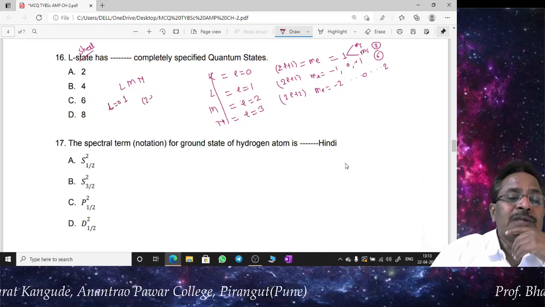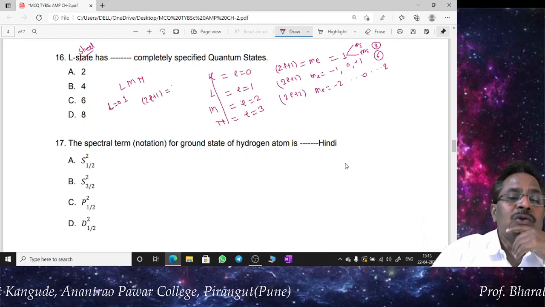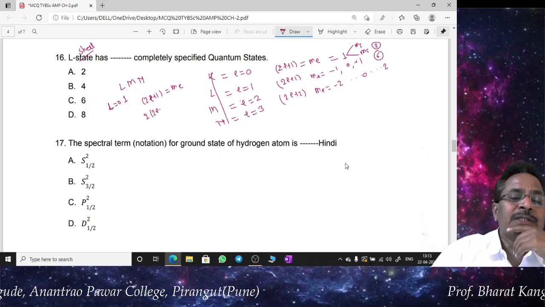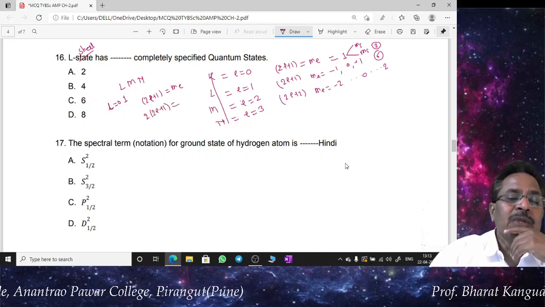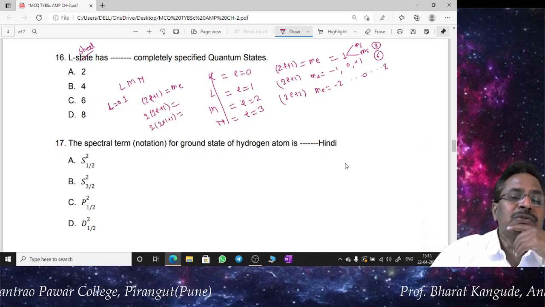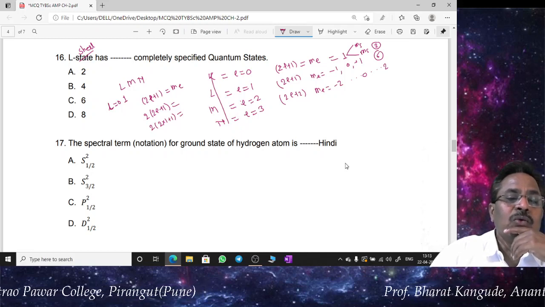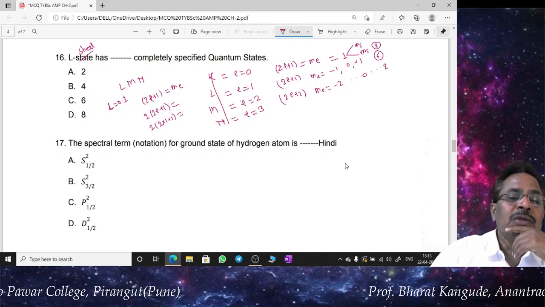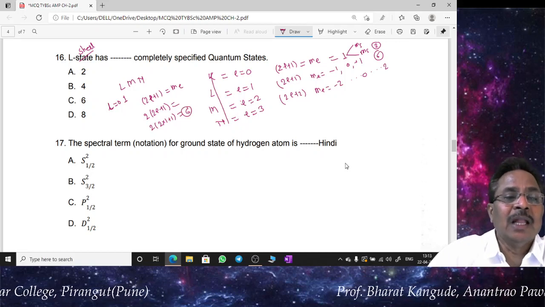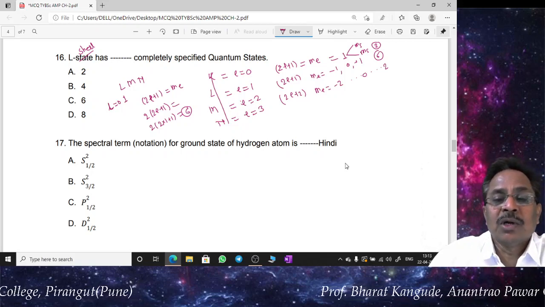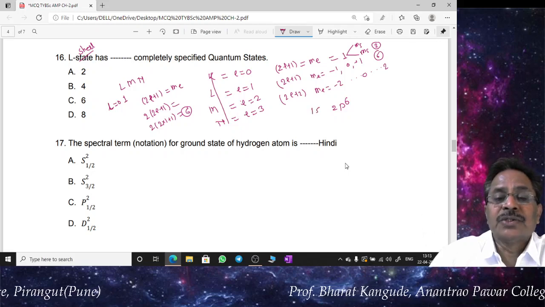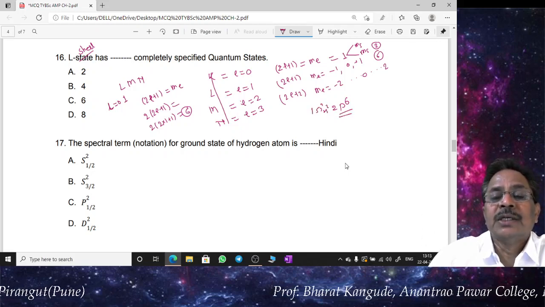So accordingly 2l plus 1 values of ml will be there, and for every ml we have two possibilities, so 2 times (2l plus 1). If this calculation is done we get 2 into (2 into 1 plus 1), 2 into 1 is 2, plus 1 is 3, 2 into 3, that is 6. So the total number of electrons accommodated by the L shell is going to be 6, and that is the configuration we write as 2p6. In the case of sodium we write 1s2, 2s2 and 2p6. This is what we have been asked.